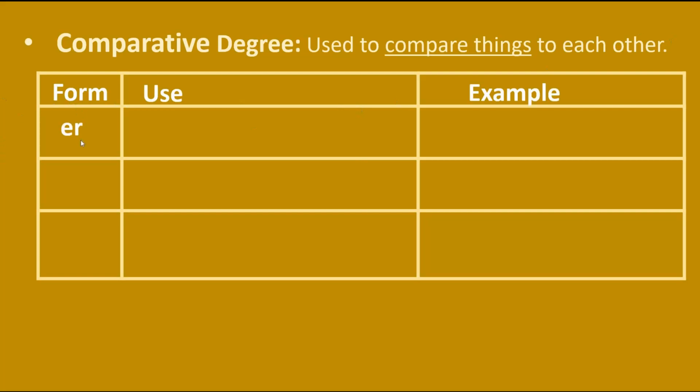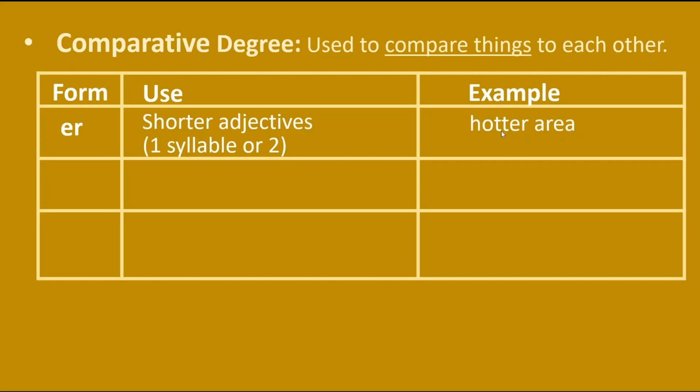So we have here the ER form. The use of the ER form is for shorter adjectives, 1 syllable or 2. Alright? For example, hotter area.